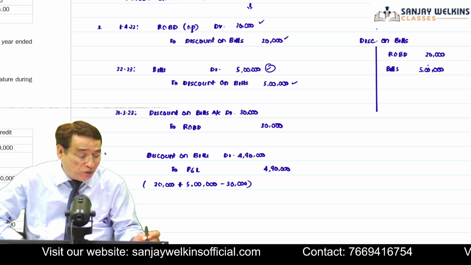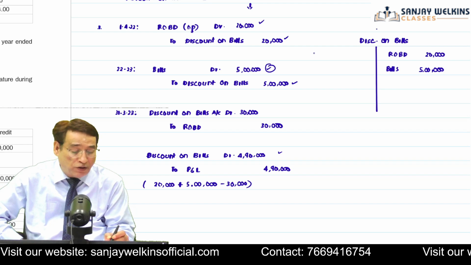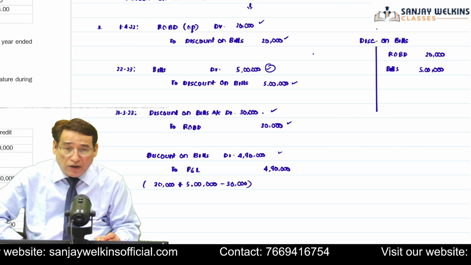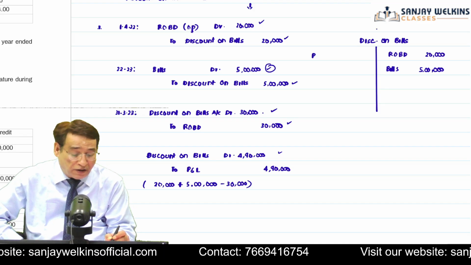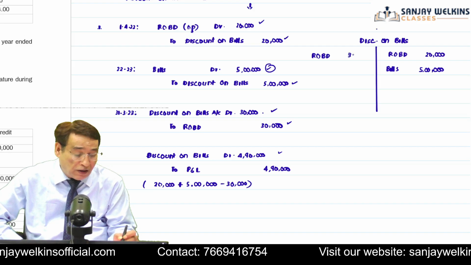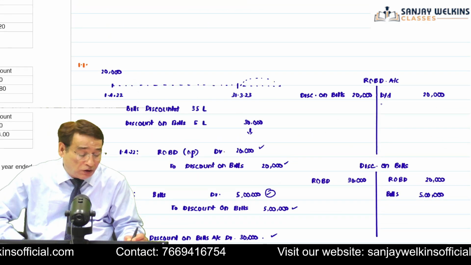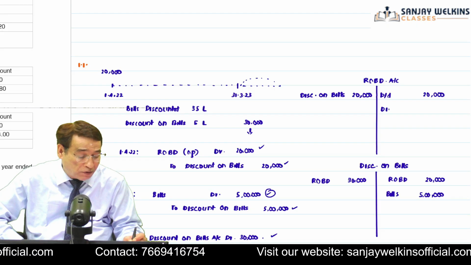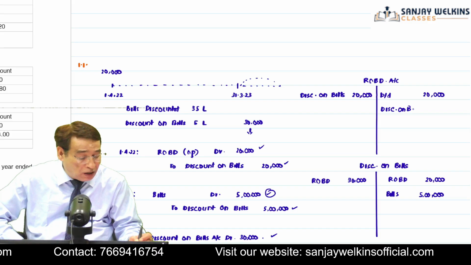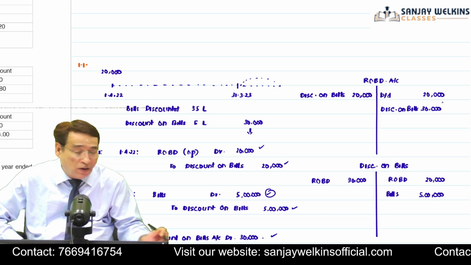And finally, we will move over to the third entry. In the third entry, discount account is getting debited, and it is getting debited because of rebate on bills discount account. So I will write here 30,000. And obviously, I will also cross it on the opposite side of rebate on bills discount account. So I will here write by discount on bills, 30,000. Is it clear to you?